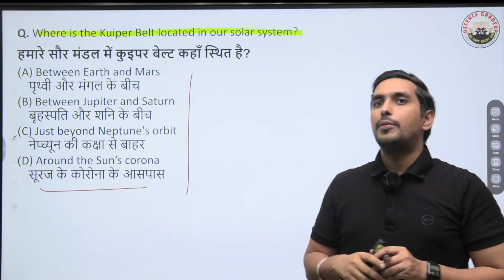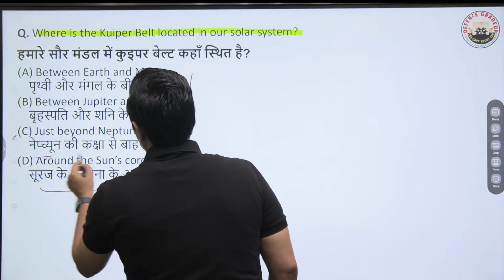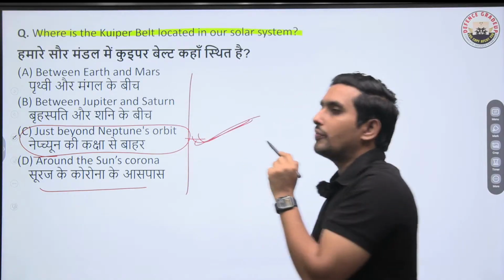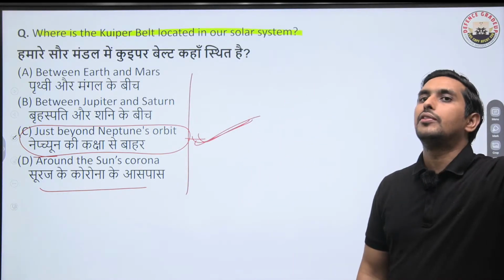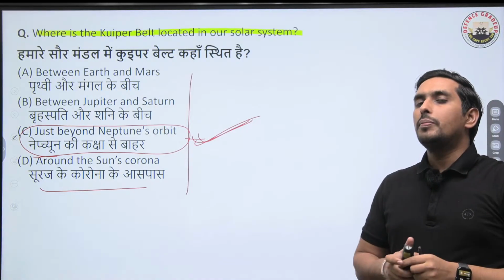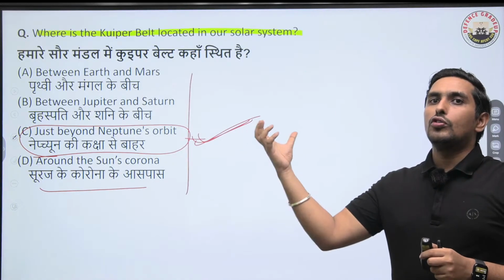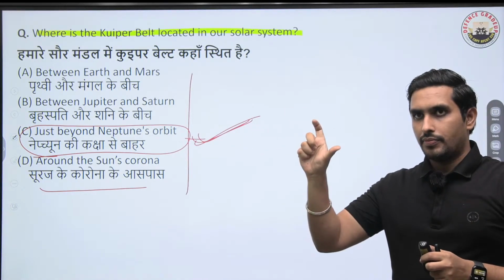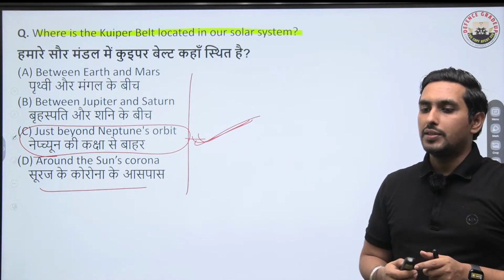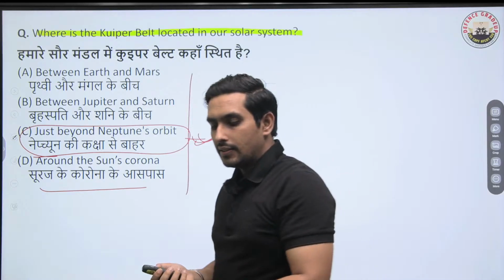It is basically beyond Neptune. So almost at the end of the solar system, we have the Kuiper belt. So why is it so important? Because it is considered to be the source of many comets. Okay? So many comets originate from the Kuiper belt. So that's why it's very important. So C certainly is the right answer.